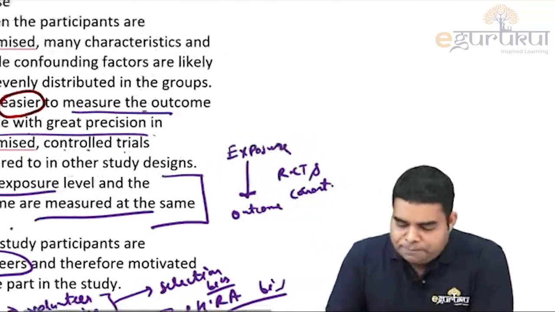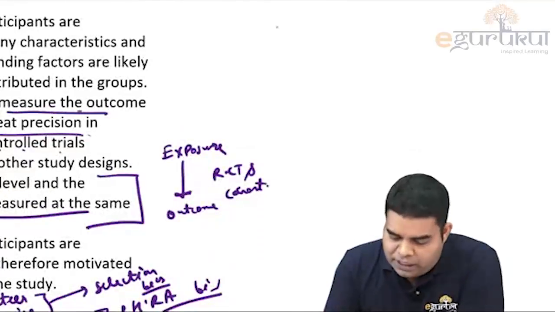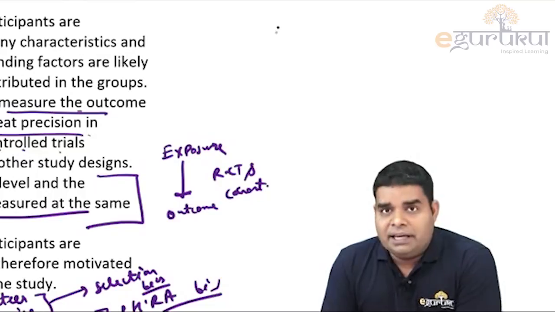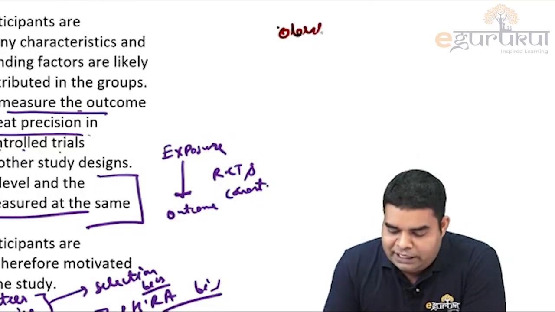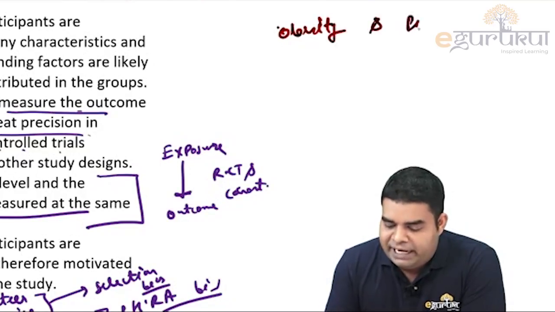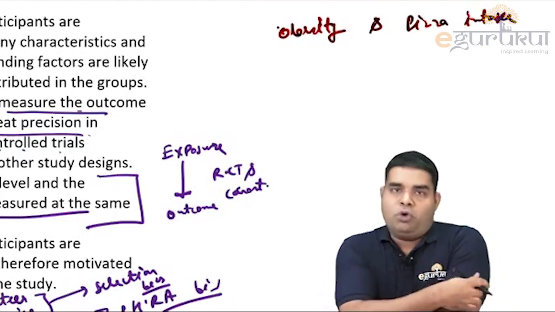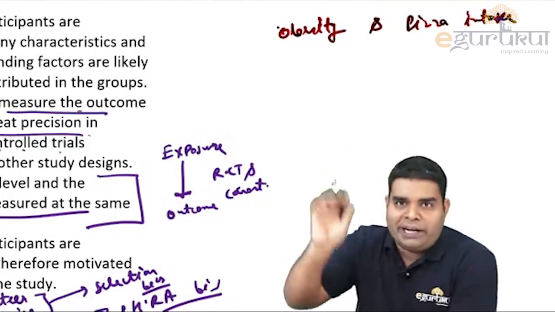Okay, so remember, suppose they ask this question: there is an association between obesity and, let's say, pizza intake. People who eat pizza are more obese. Suppose some researcher thought it.